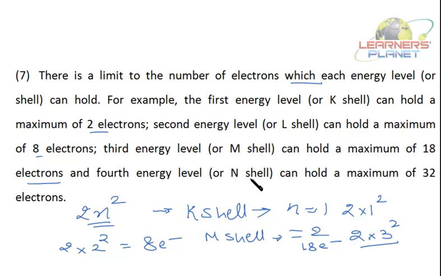And the fourth energy level can hold a maximum of 32 electrons. That is 2 into 4 square. 2 into 4 square is 32 electrons. So there is a limit to the number of electrons which an orbital can hold.